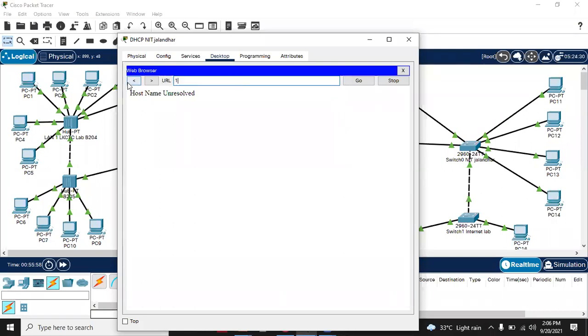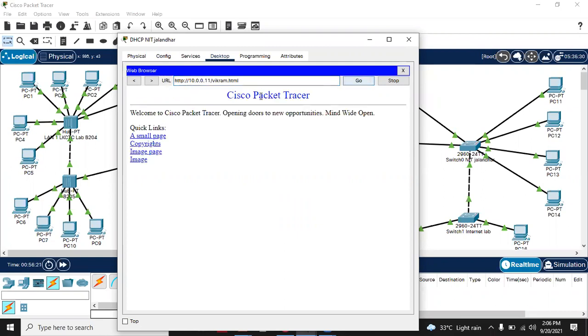So what I need to do is enter 10.0.0.11 in that server, and this web page Vikram.html can now be easily reached, right? 11, sorry, 11 dot this one.